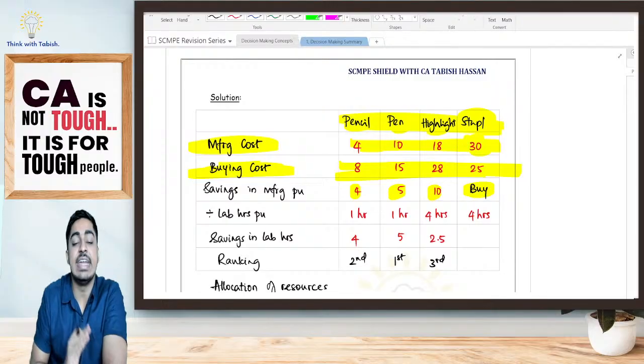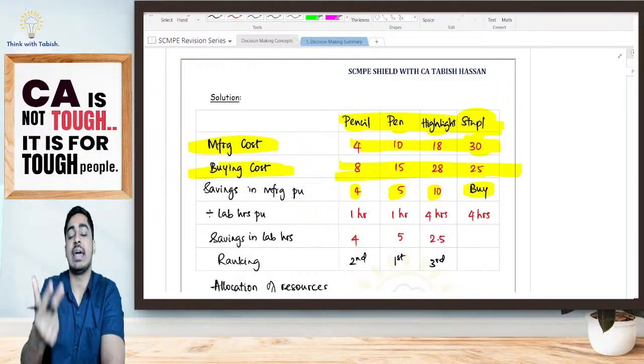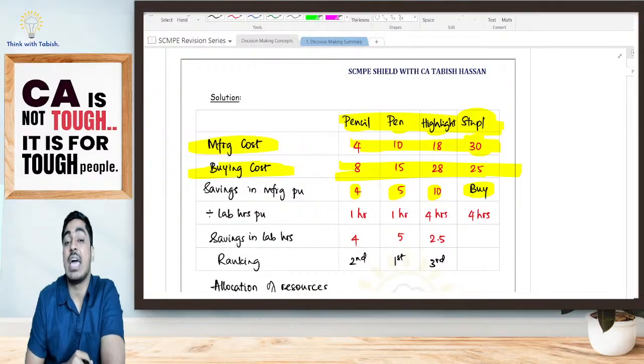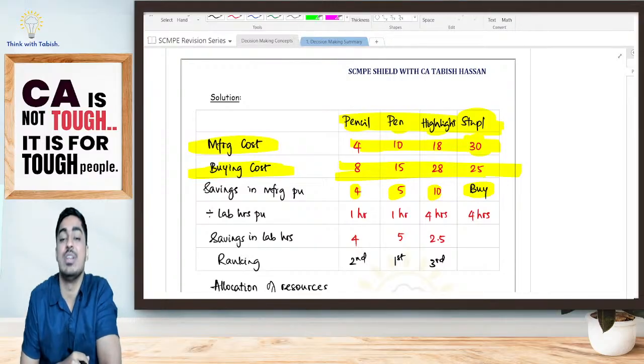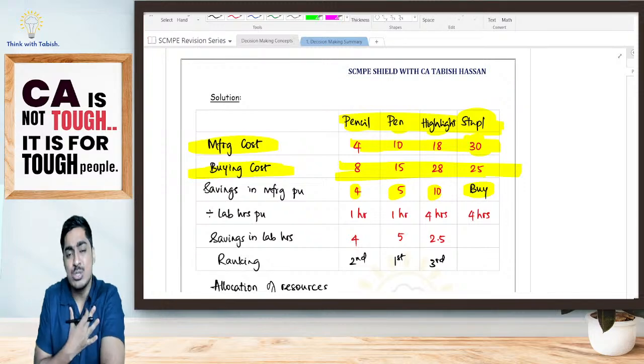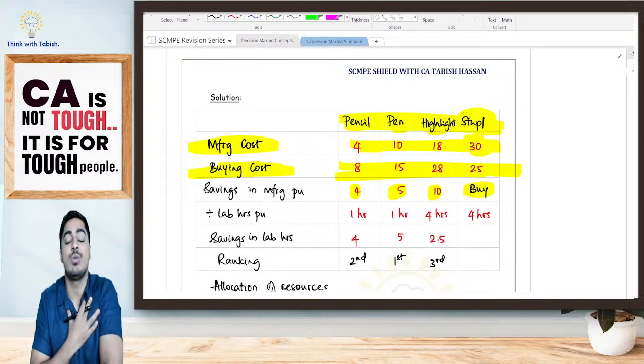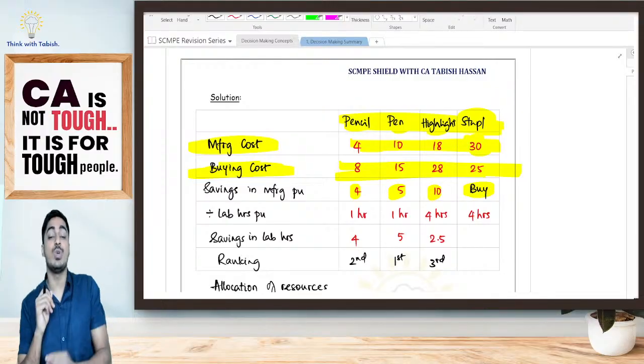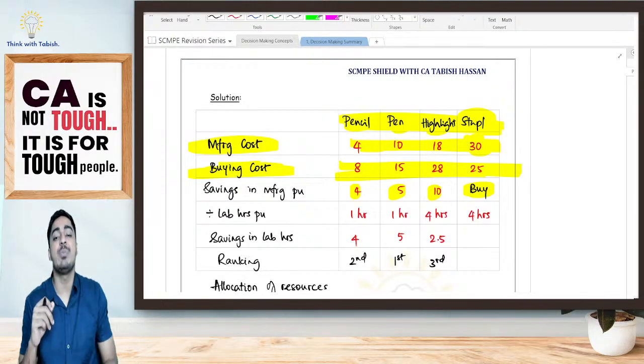But ideally what I should do, my pencil, pen and highlighter I should manufacture on my own. But wait, what is happening? I am not having sufficient labor hours with me to produce. Ideally, I also want to produce pencil, pen and highlighter on my own, but I'm not having sufficient hours. I'm telling I can produce only 1 or 2 products. Which one should I select? How should I give my priority?